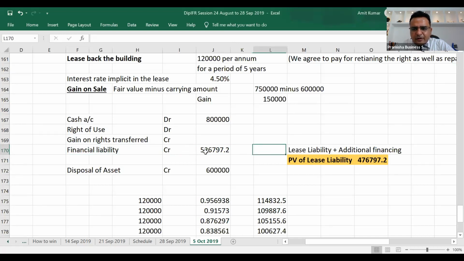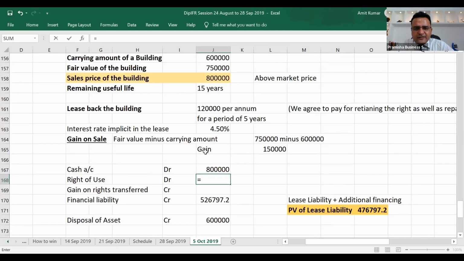And this amount I'll need in comparison to fair value. Why do I need this? In comparison to fair value, I need to know the right of use retained. How much will be the right of use retained?